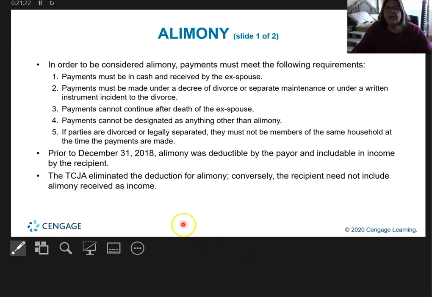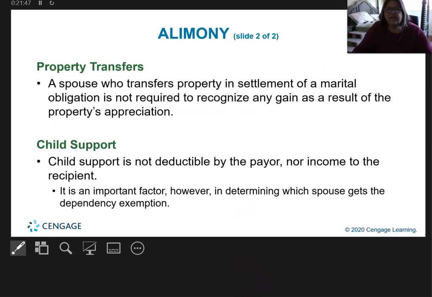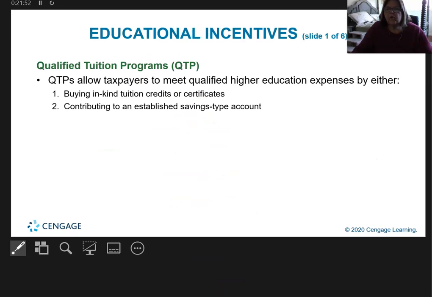Alimony. In order to be considered for alimony, payments must meet the following. They have to be in cash and be sent by the ex-spouse. They have to be made based upon a divorce agreement, not after the death of the spouse. And by the way, TCJA eliminated the deduction for alimony. Prior to this, there was one that you could actually do that for. So I'm going to skip some of these slides and let you go back and take a look at them on your own. Qualified tuition programs also are exempt from your income.